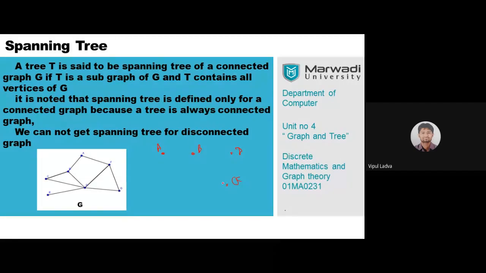What we need to take care of is that if there is an edge which connects A to B, it should be there. If there is an edge which connects B to D, do we have any edge which connects B to D? Yes, here it is. It should be there. So the position of the vertices doesn't matter. Okay, take care of that. Let me move ahead.